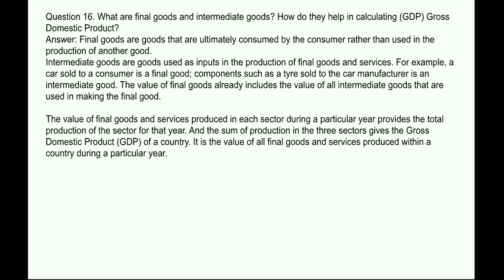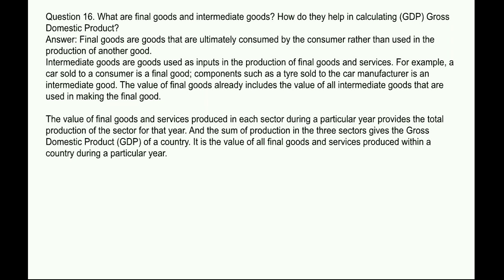Next question. What are final goods and intermediate goods? How do these help in calculating GDP, gross domestic product? Answer. Final goods are goods that are ultimately consumed by the consumer rather than used in the production of another good. Intermediate goods are goods used as inputs in the production of final goods and services. For example, a car sold to a customer is a final good. Components such as a tire sold to the car manufacturer is an intermediate good.